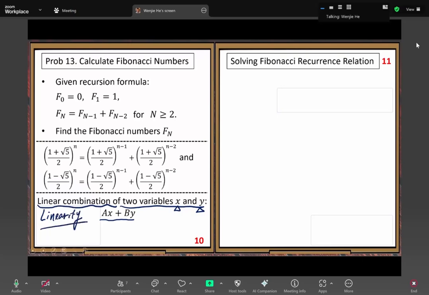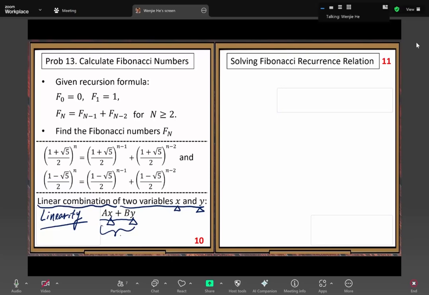Linearity property. What's that linearity property? That is, if your x satisfies one linear equation, and y satisfies the same linear equation, then your linear combination also satisfies that linear equation. That's the property. Linearity.